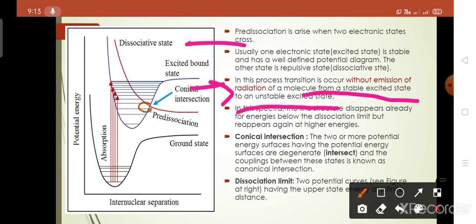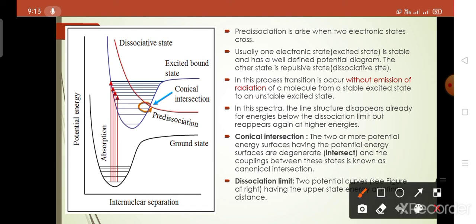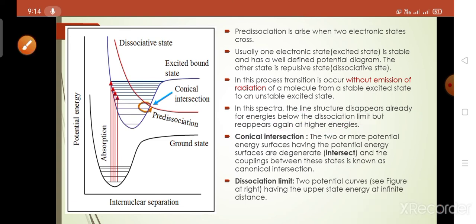The unstable excited state is nothing but the dissociative state. Here absorption occurs, but emission does not occur between the two states. Then in this spectrum, the line structure disappears for energy below the dissociation limit.